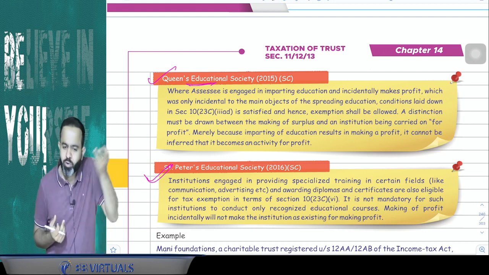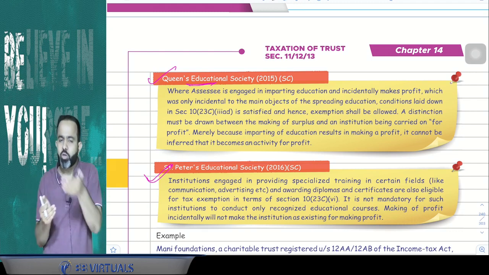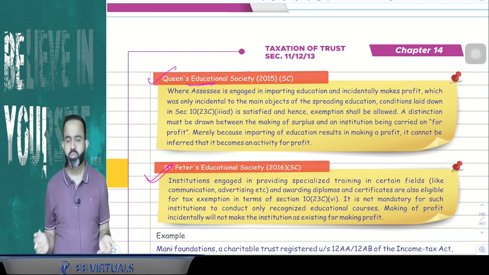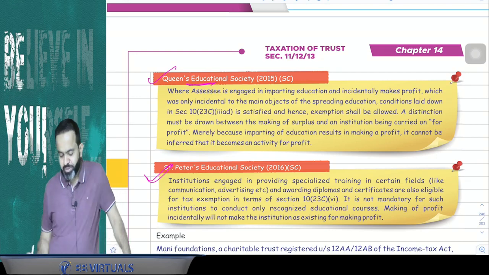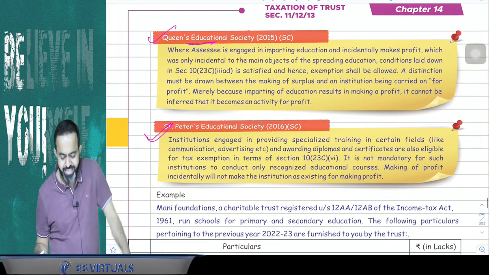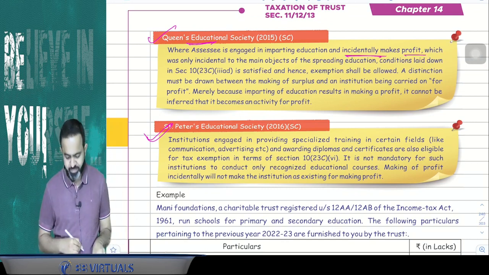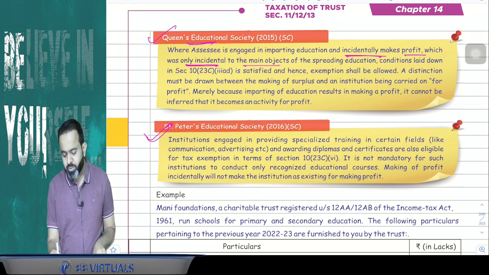We don't want to make the profit, but incidentally, obviously, we collect the fees from students and all. We made the profit. That's why we need the exemption. So, is exemption available or not? Answer is yes, exemption is available. Here, the Supreme Court says that where the assessee is engaged in imparting education and incidentally makes the profit, which was only incidental to the main object of spreading education, and the condition laid down in section 10(23C)(vi) is satisfied, hence exemption shall be allowed.